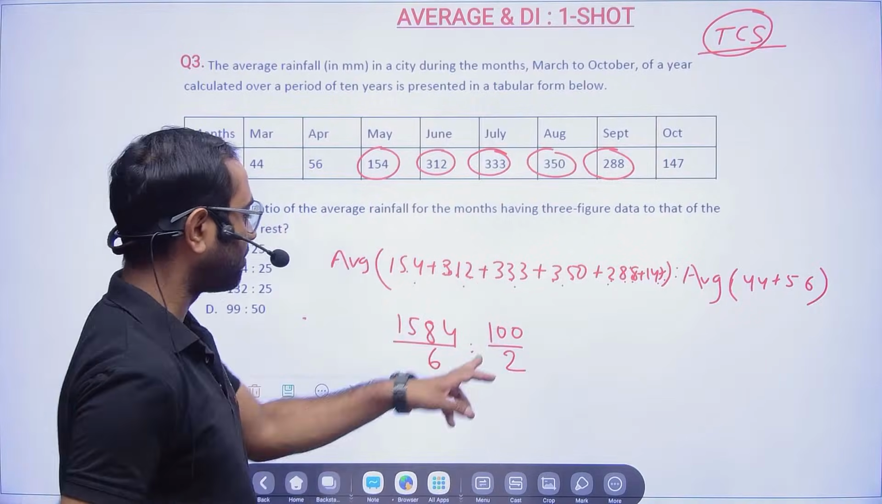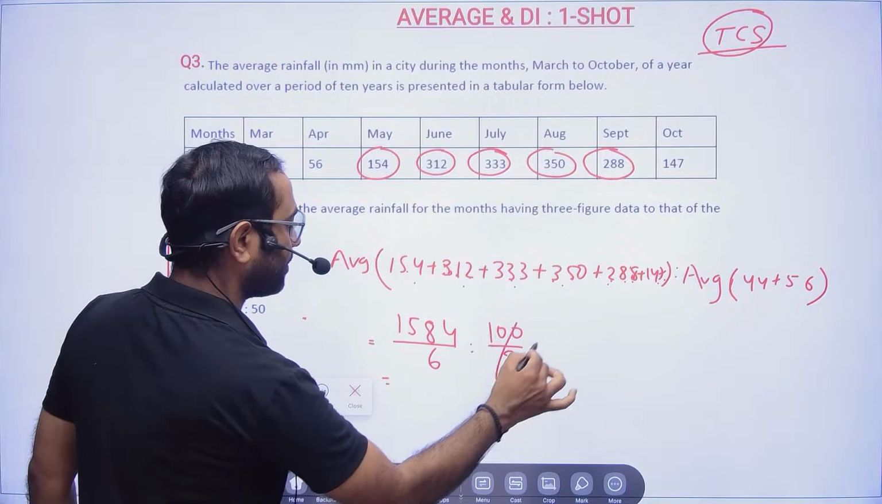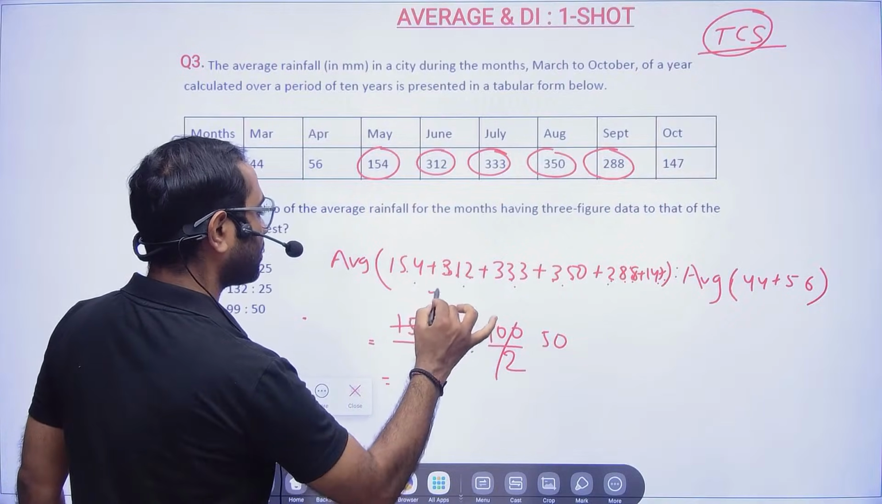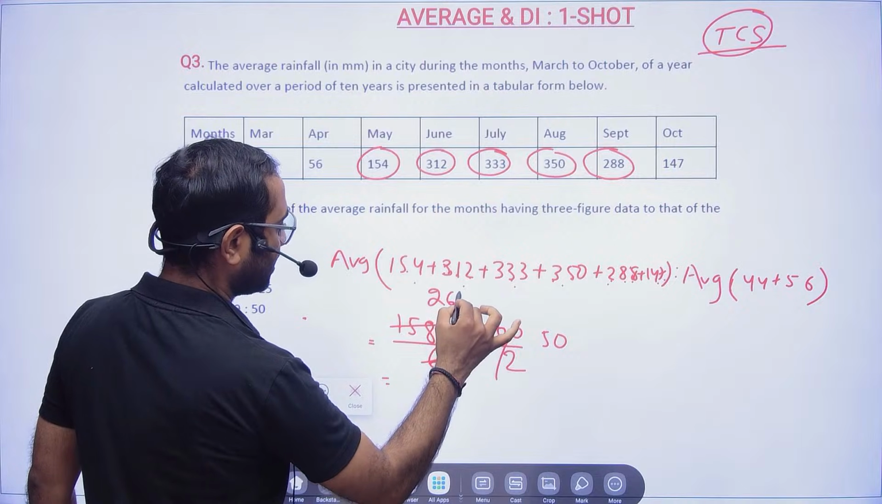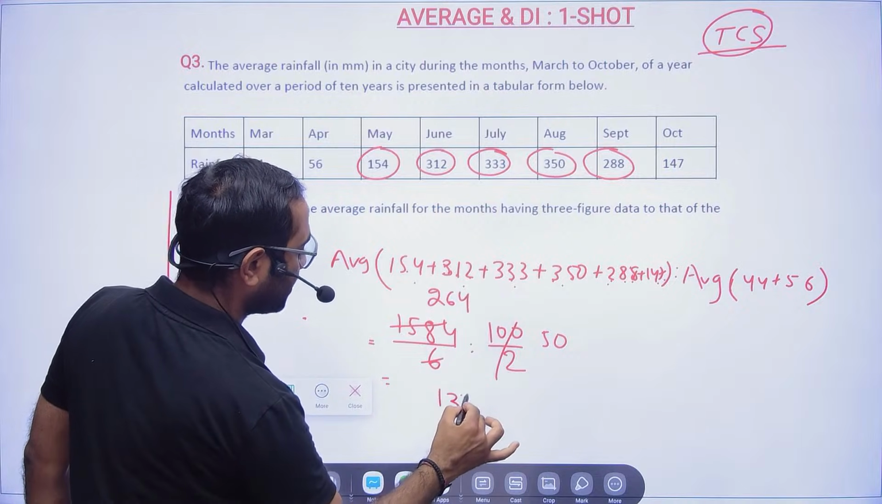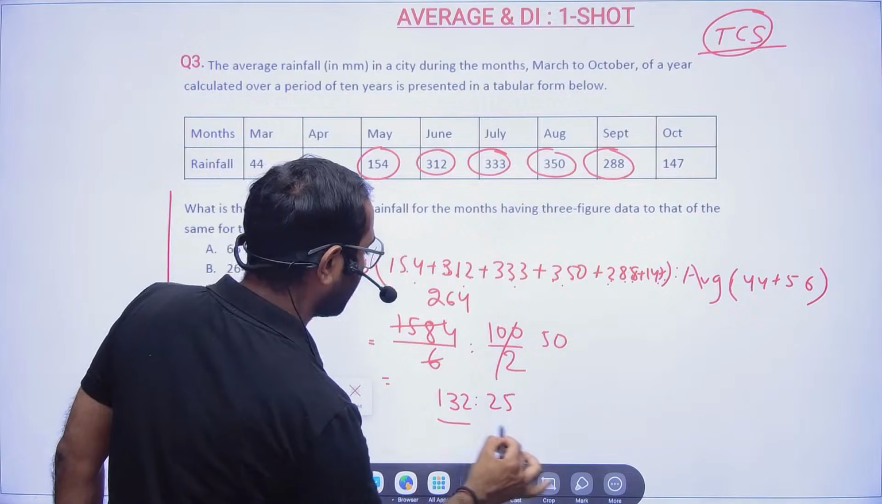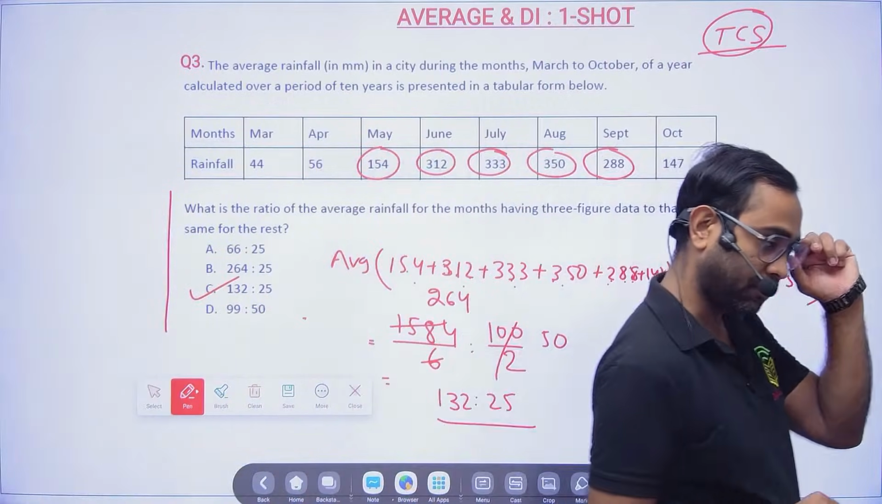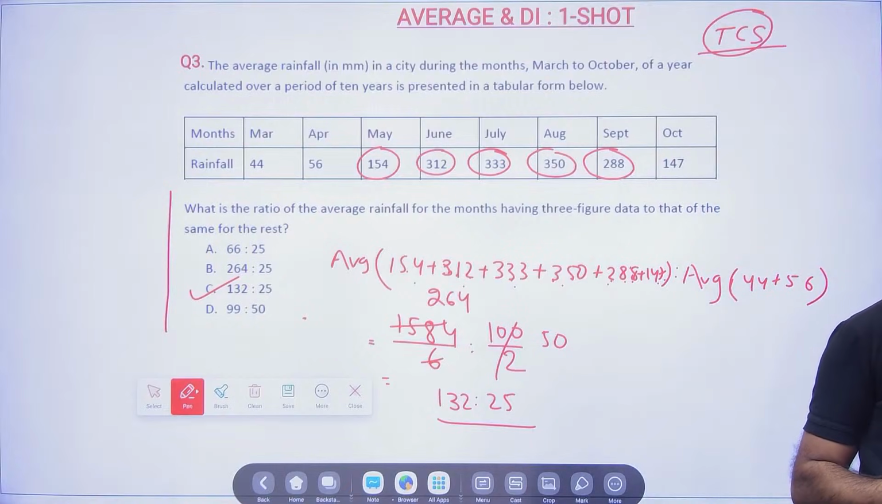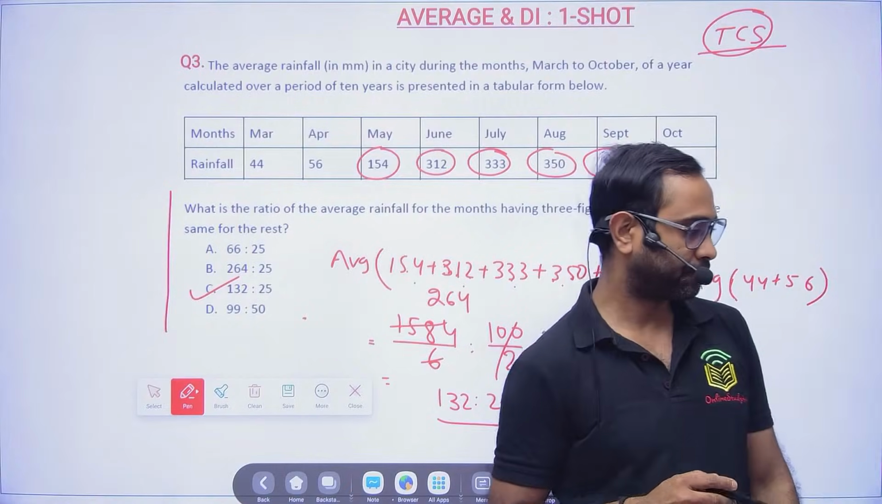Average will always be sum by number. Now this is 50, and this is 6 2s are 12, and 6 6 ja 36, and then 6 4 ja. So 2 times, if we divide 132 by 132 is to 25. Option C will become the correct answer. That's all done. So that's all. Option B.